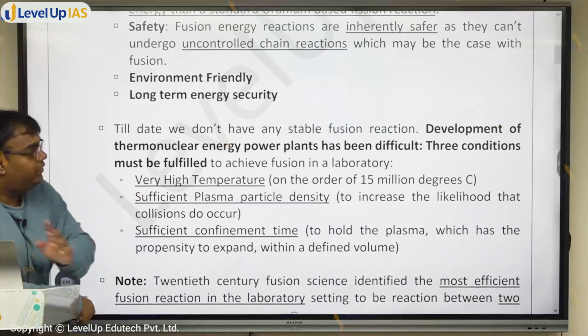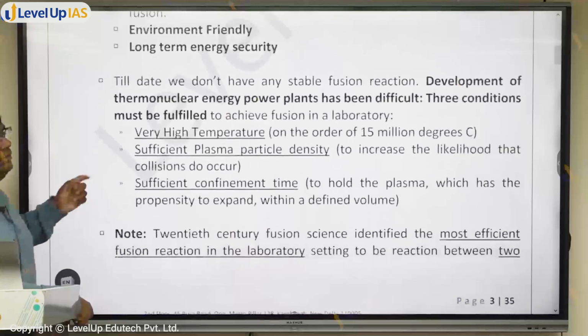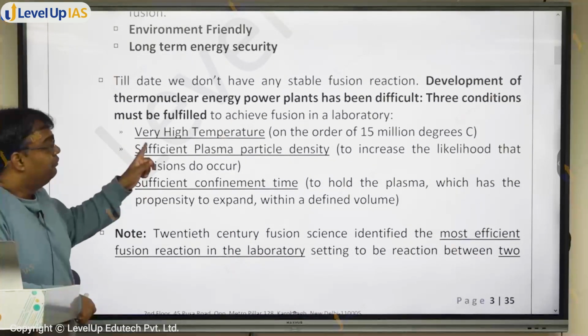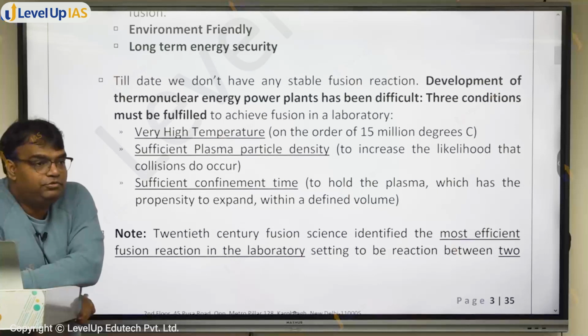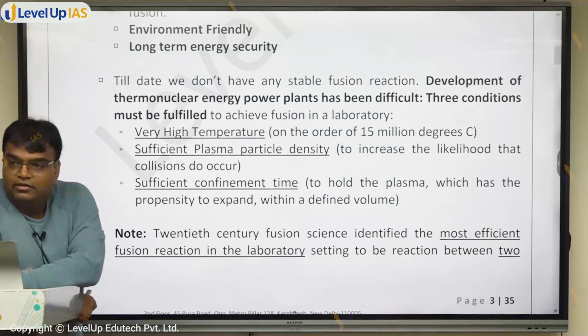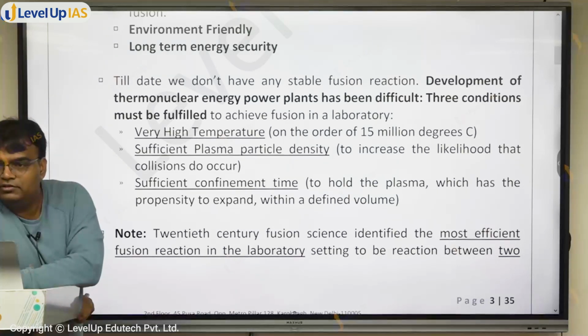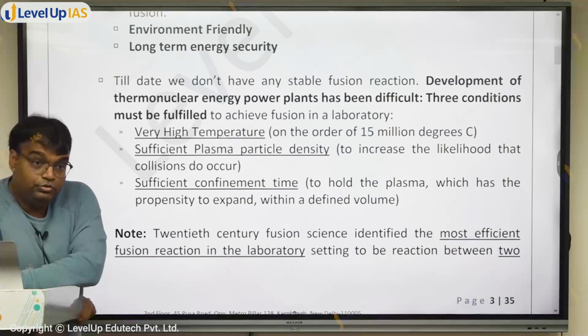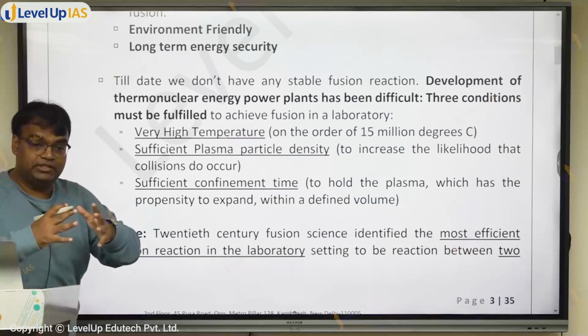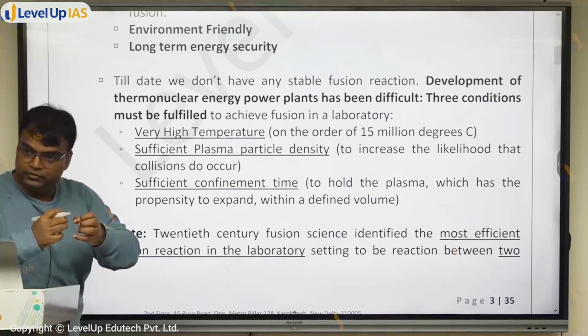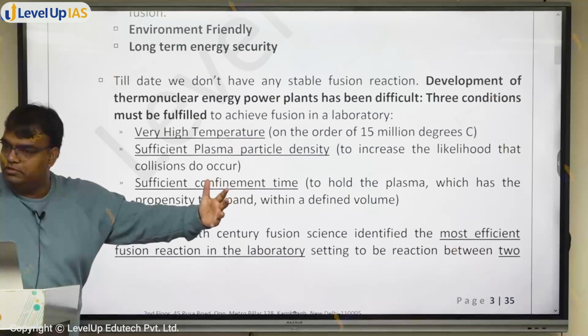Because fusion करवाने के लिए जो conditions चाहिए, that they are very difficult to achieve. Very high temperature, 15 million degree Celsius plus temperature चाहिए fusion के लिए. Achieving that is difficult. More importantly, when you achieve 15 million degree Celsius का temperature, what happens is everything expands. As temperature rise, atoms will move away from each other.